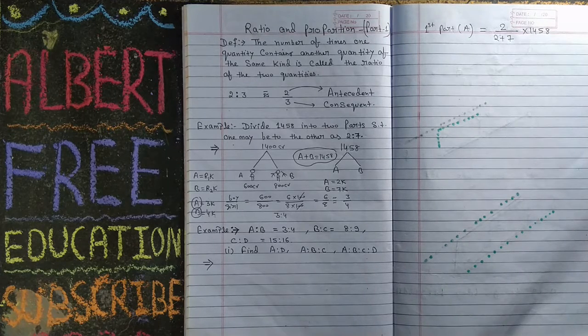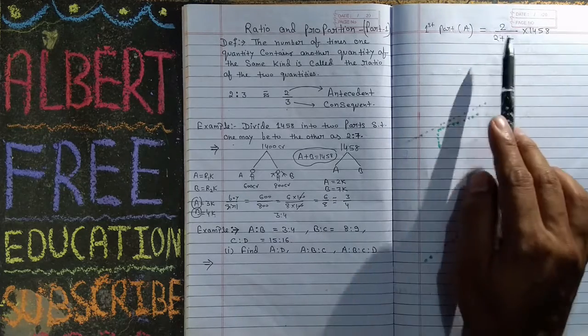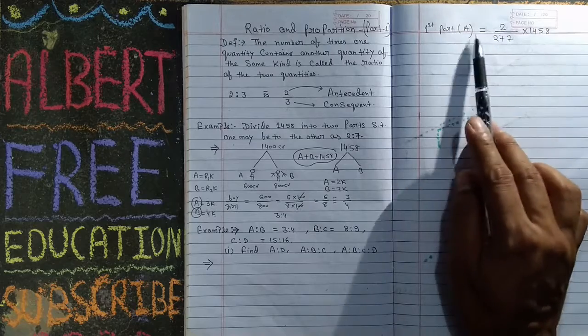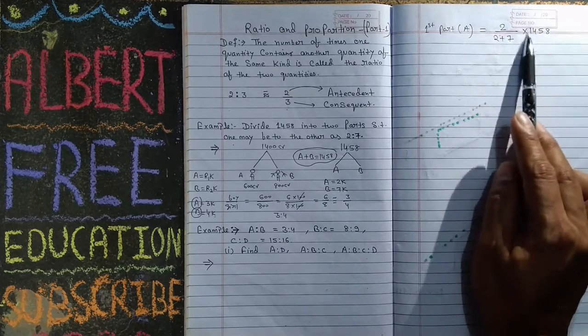I think you understand. This is the ratio for A. You have to remember that this is a ratio, not a value for A. It is 2 upon 2 plus 7 into your total value.